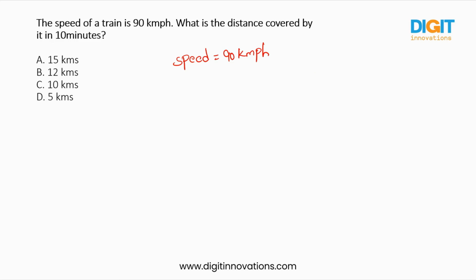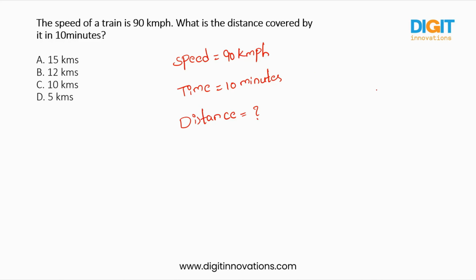So the time taken by the train is 10 minutes. They are asking us how much distance the train covered with the speed of 90 kilometers per hour in 10 minutes.